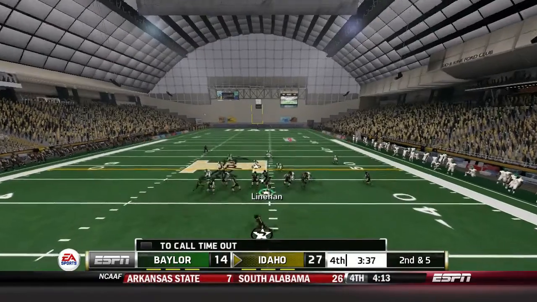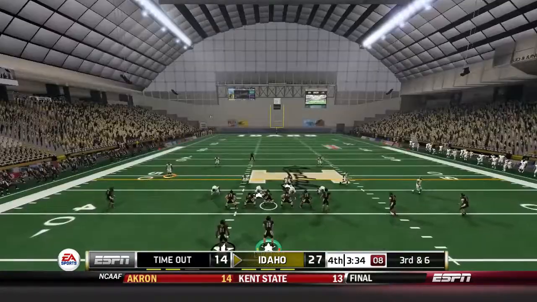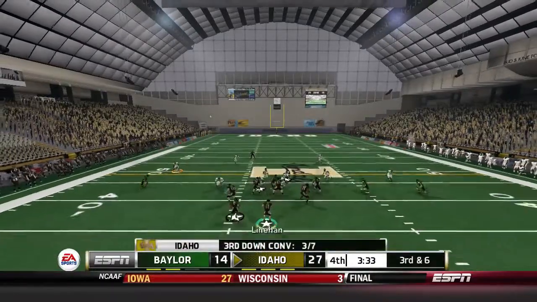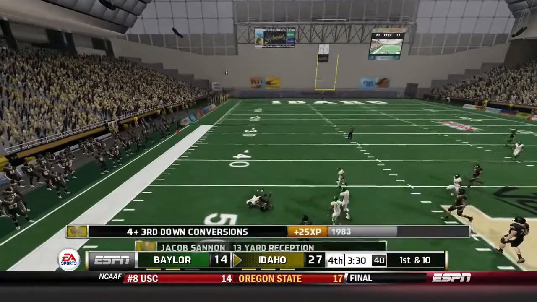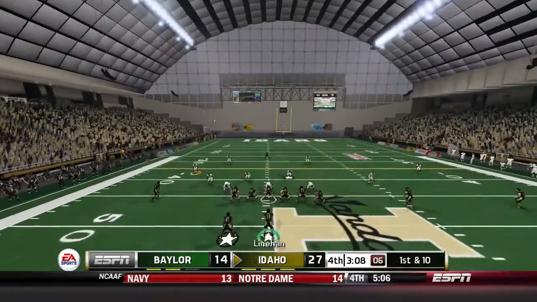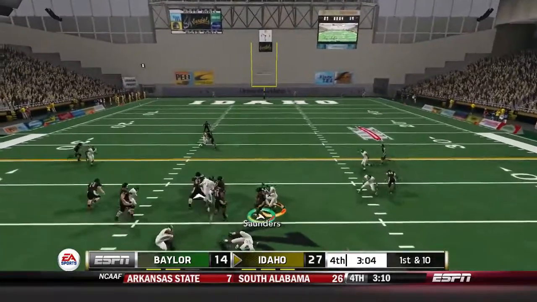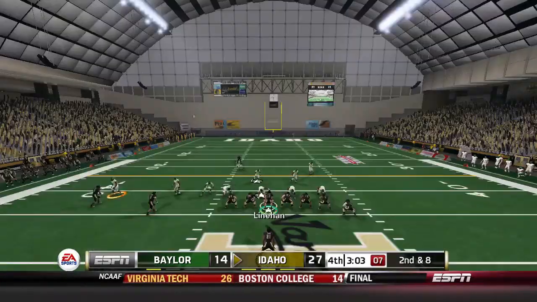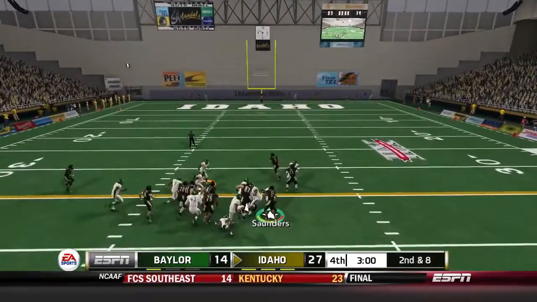Heavy set here, motion to the right by Jacob Sandin. Now the toss out to the left to Isaiah Saunders, and he'll lose a yard. 3rd and 6. Killed a lot of time here, but want to keep this drive going to kill even more, and they do as Jacob Sandin gets it on the hook route and crosses the 50-yard line now, as Idaho gets it to about the 3-minute mark now. They have literally held the ball for almost every single second but 2 in this fourth quarter. Now they're down under 3 minutes.